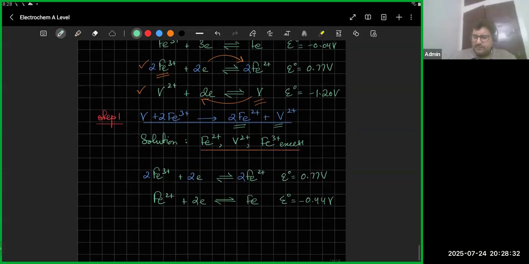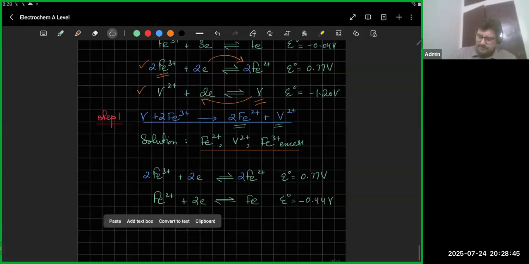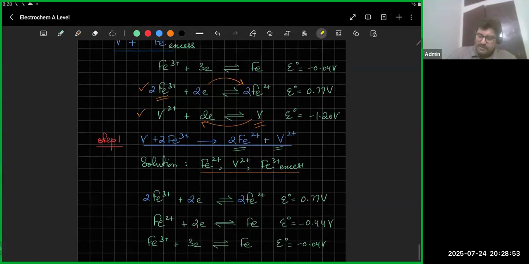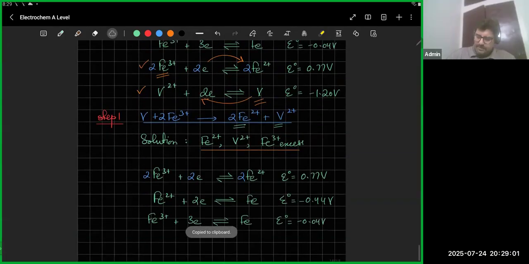Now I'm going to figure out the equations for the others. There's Fe3 plus as well, so I can copy the first equation as well, the one for Fe3 plus. So that could be a possibility as well. I'm just going to copy that. What else do we have? We've got V2 plus, so I'm going to copy the V2 plus equation, which is also written over there. This one is fine. Let's copy this V2 plus equation because it has V2 plus in it.